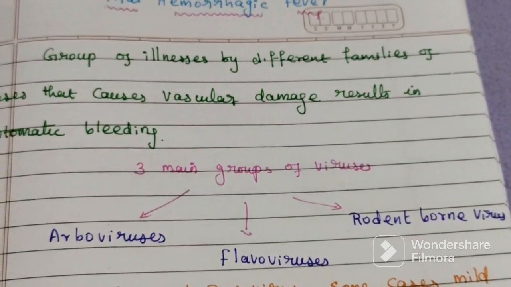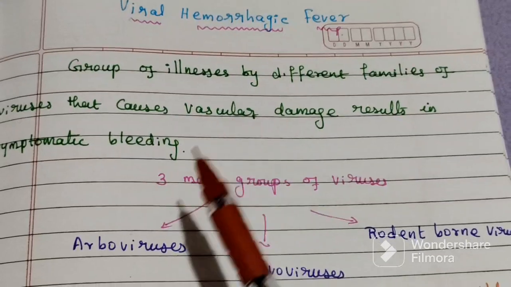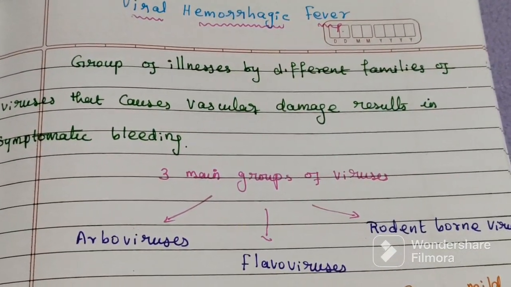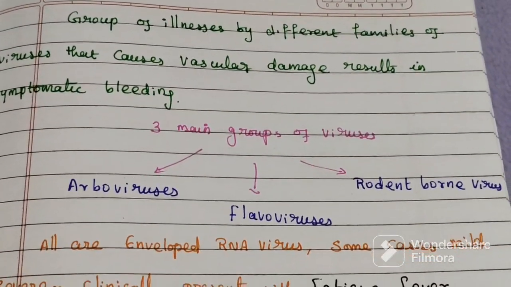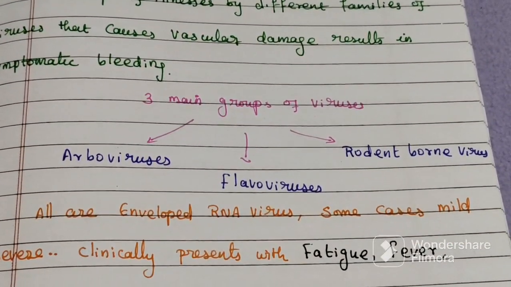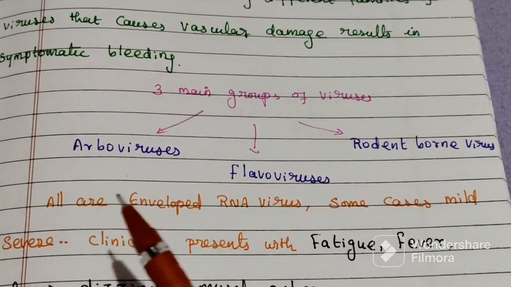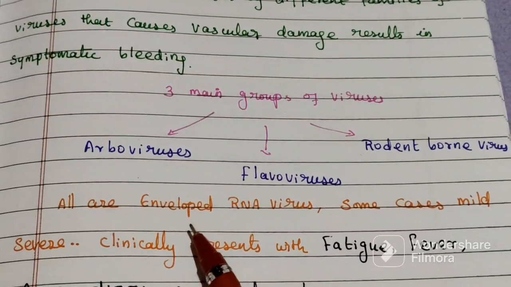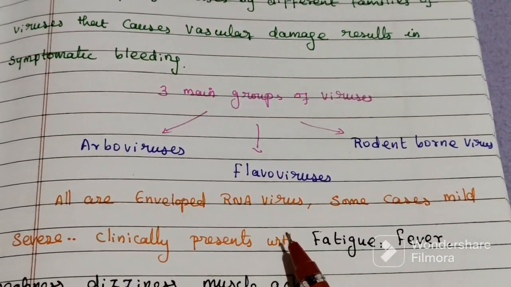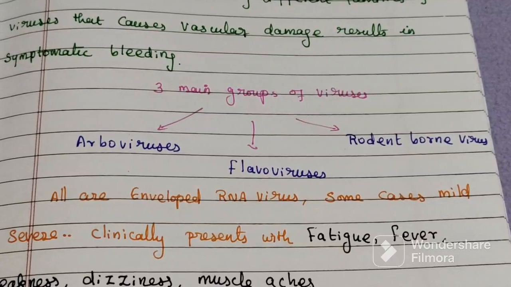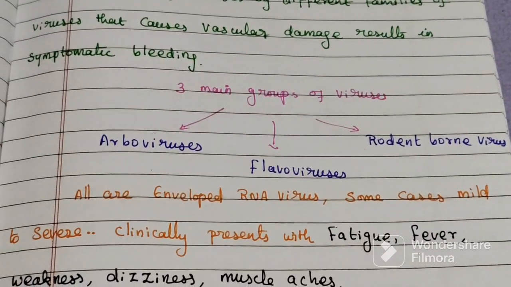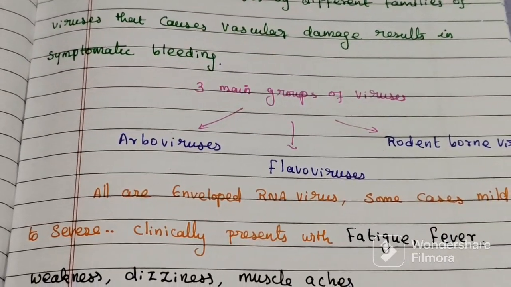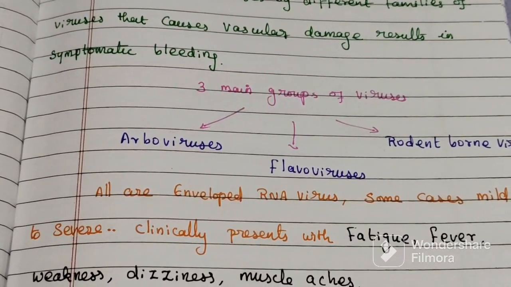These viruses causing viral hemorrhagic fever are all enveloped RNA viruses, and in some cases they can be mild, and in some cases they become severe.